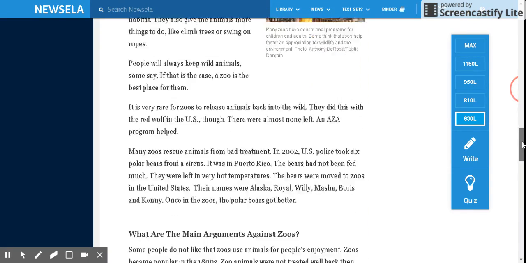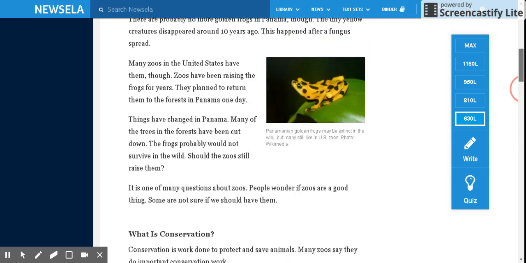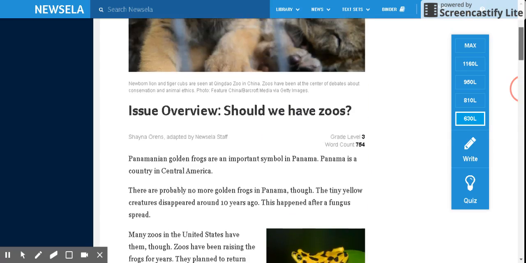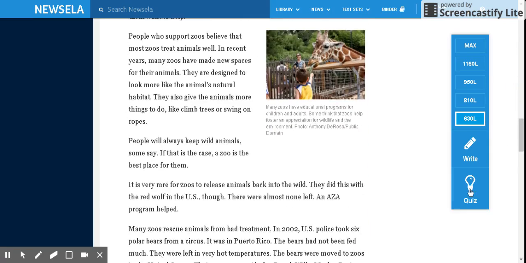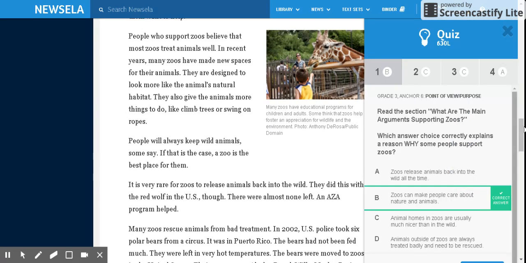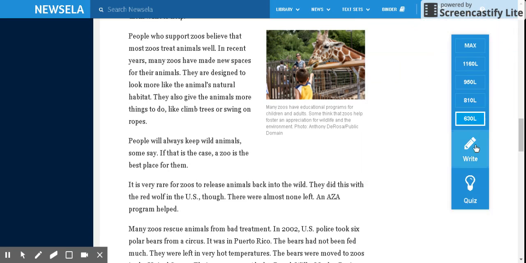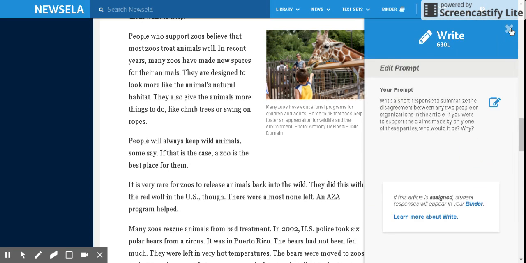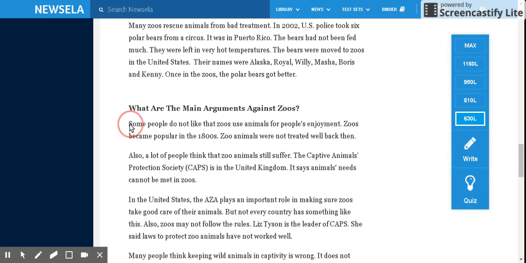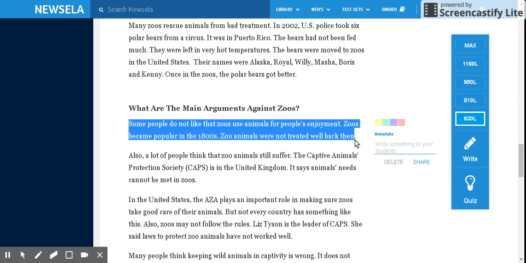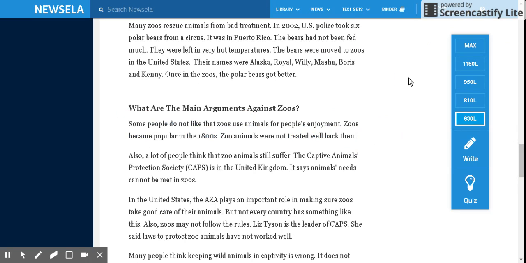So the other thing you can do with this is on day 1, you could have the students read the article independently and then have discussions. And then day 2, they could come back. And then once they've read and they've had discussions, then the students can come to the quiz and answer their quiz questions. And they can do their writing prompt so that they've had an opportunity to read and discuss before they actually do the writing and the quizzes. And again, in the annotations, the students can annotate, you can annotate. That's another great feature of the capability of Newsela.